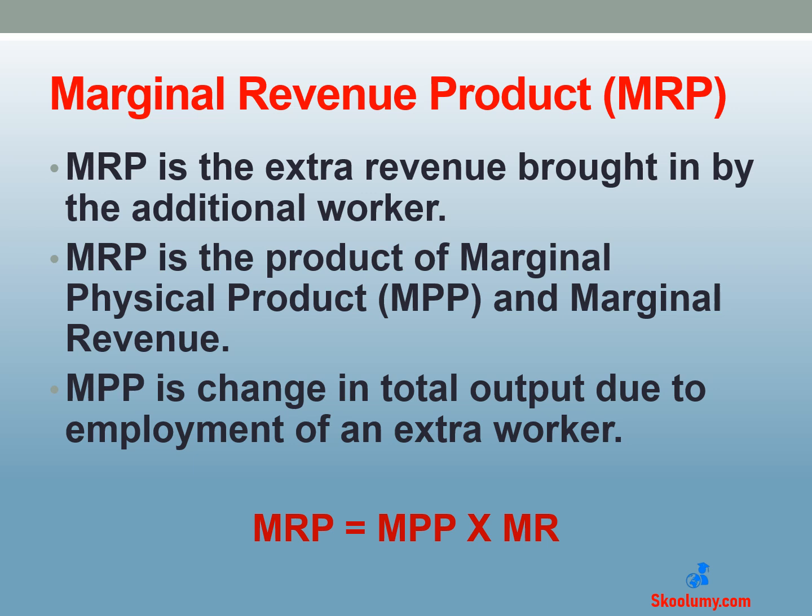For example, an extra worker produces 100 units, and each extra unit is sold for $4. 100 units is MPP, that is what the extra worker produces. The marginal revenue is $4. The marginal revenue product is $400, that is 100 times 4.